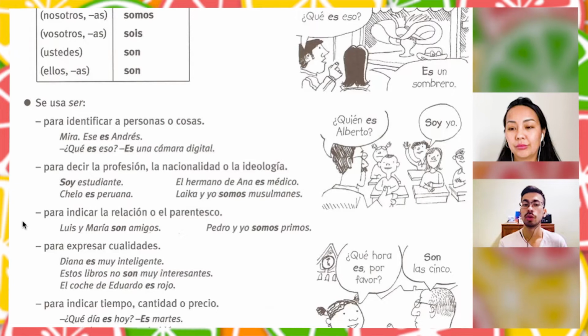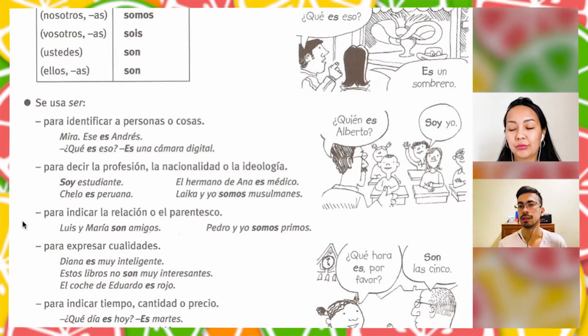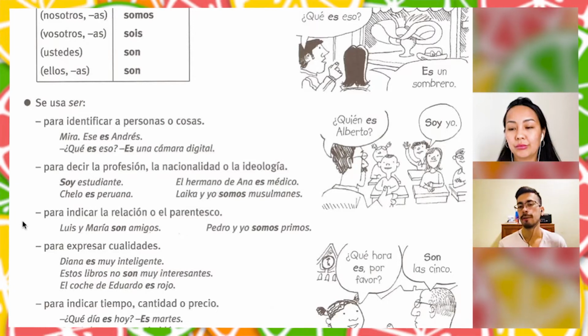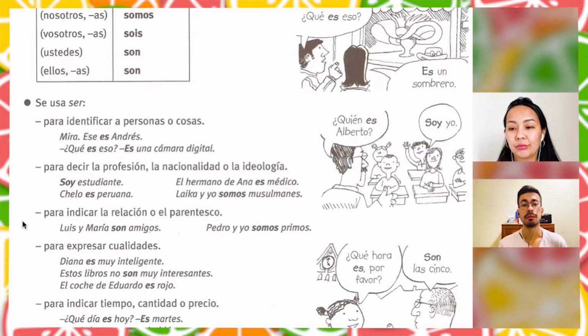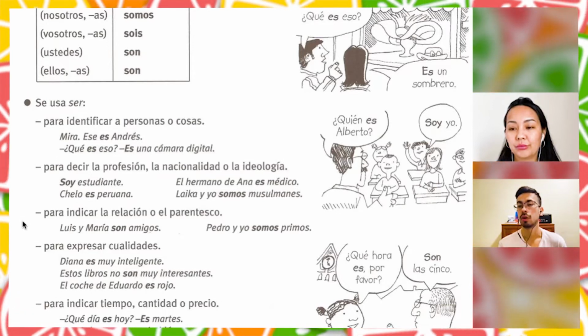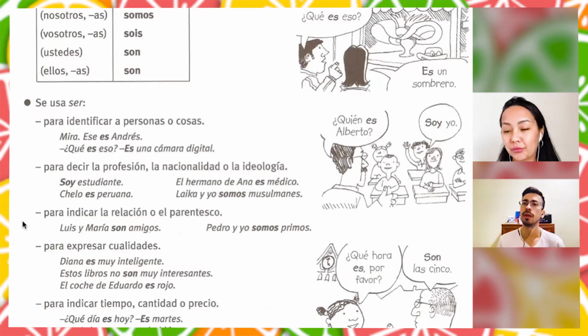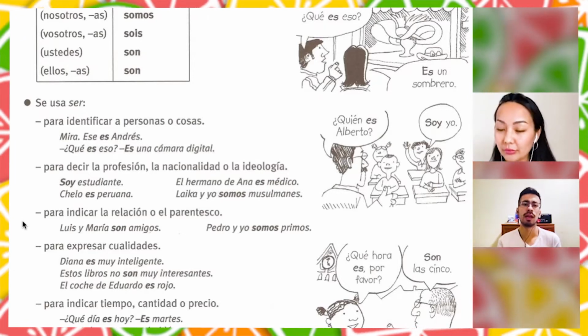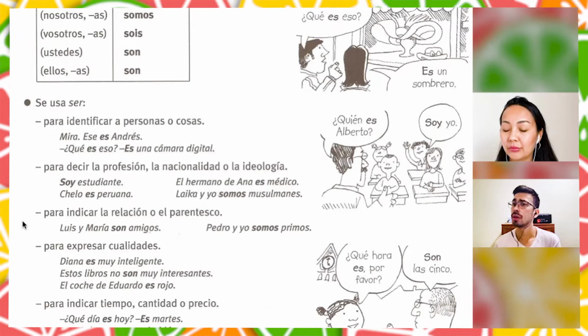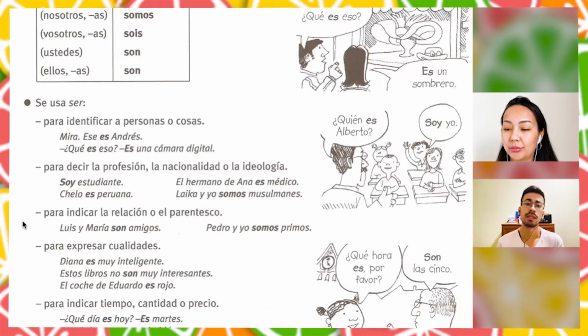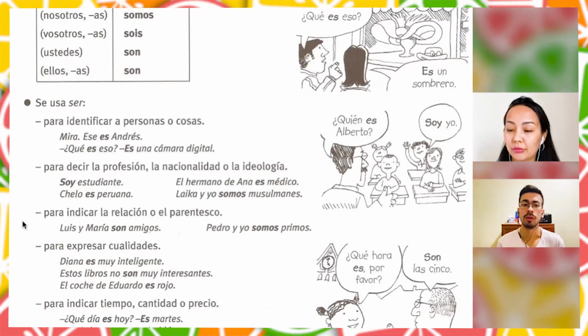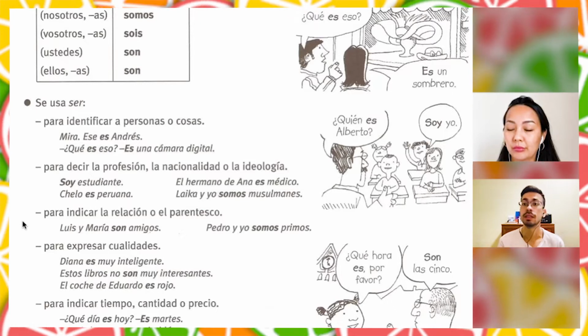Estos libros no son muy interesantes. These books are not very interesting. And el coche de Eduardo es rojo. Eduardo's car is red. So here we are giving descriptions: how it is, how it looks, or how she is.